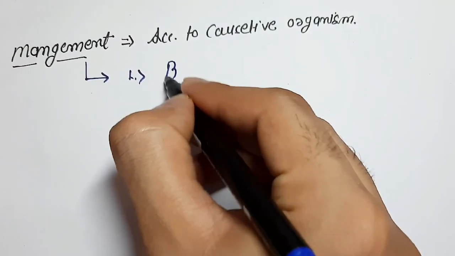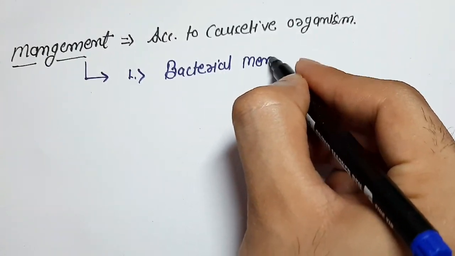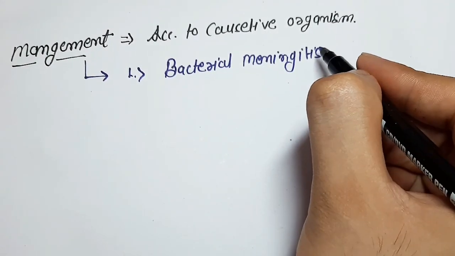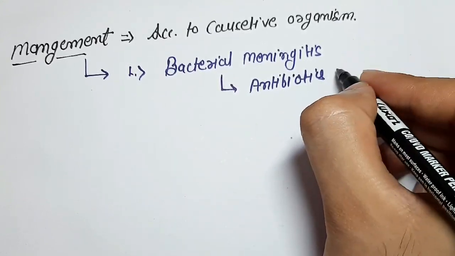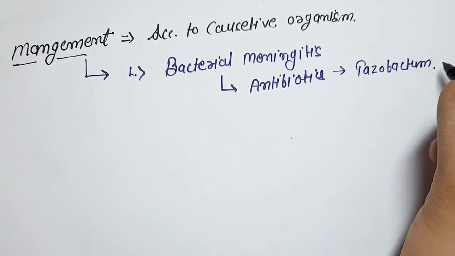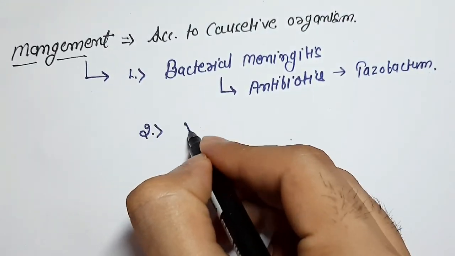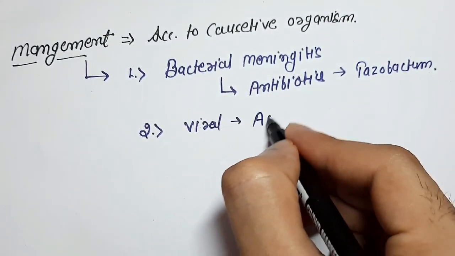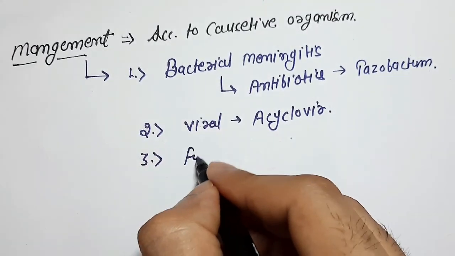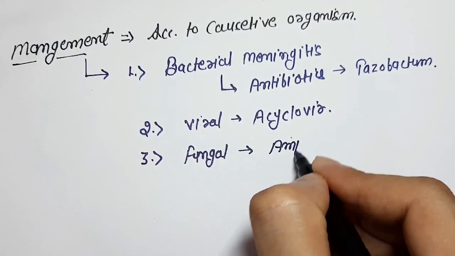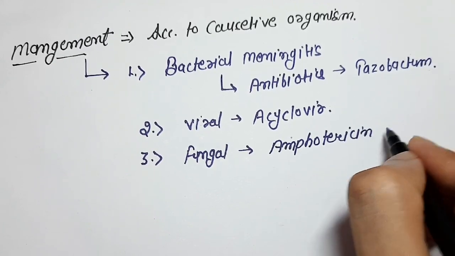Number 1 is bacterial meningitis. For management of bacterial meningitis, we will give antibiotics, for example tazobactam. Number 2 is viral meningitis. We will give acyclovir. Acyclovir is an antiviral medication.